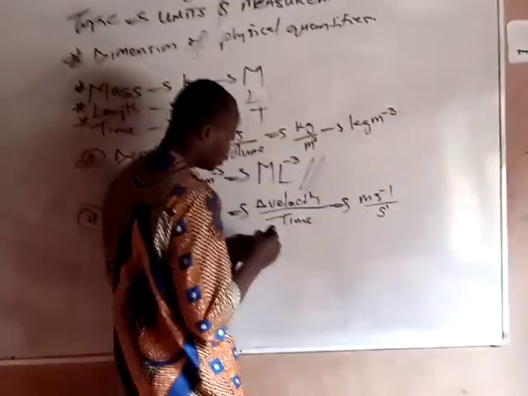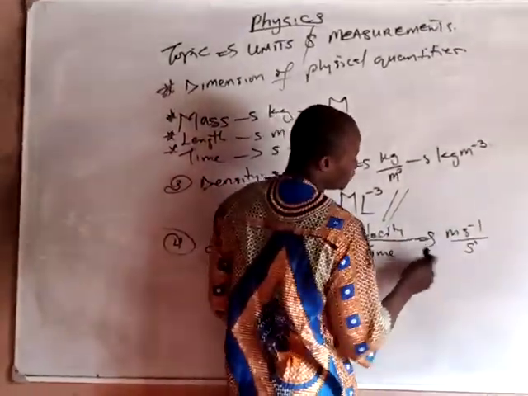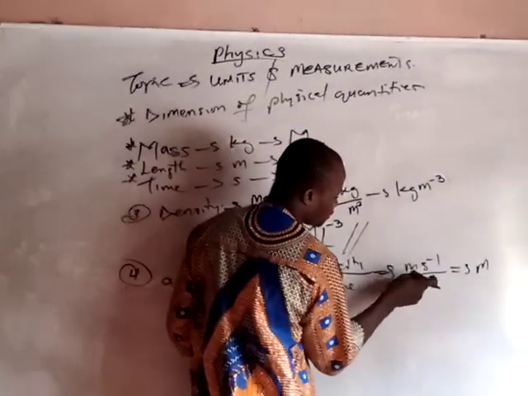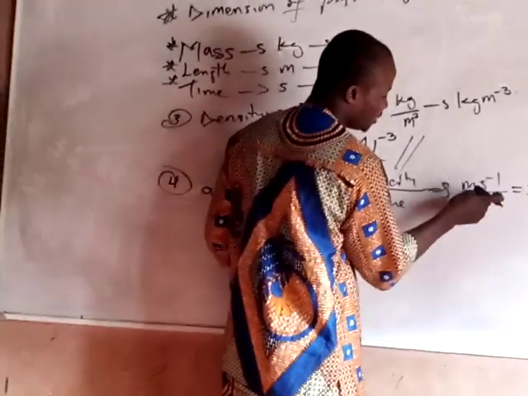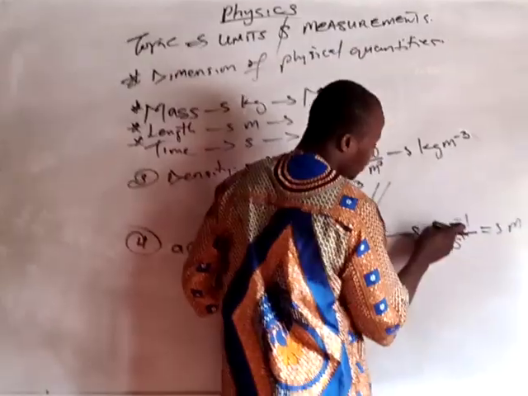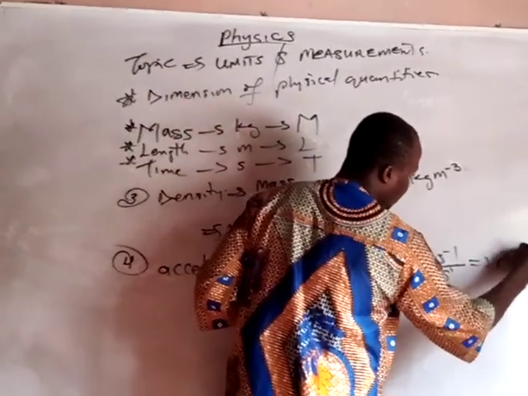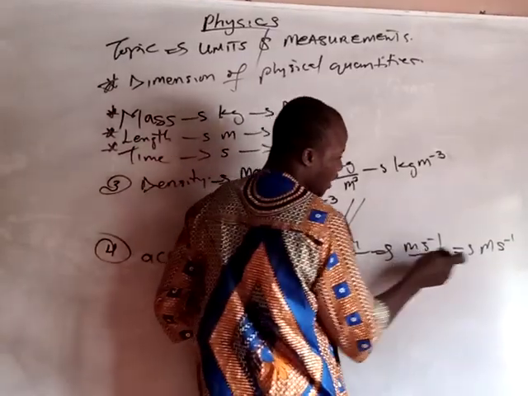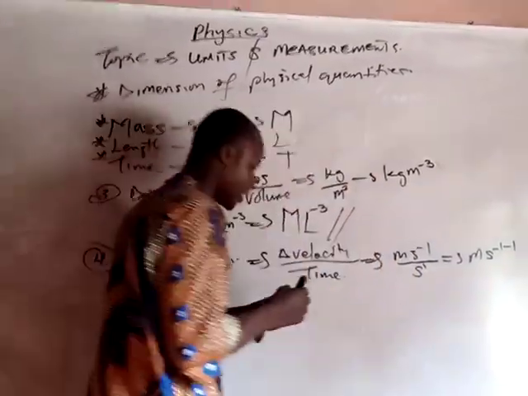Don't forget that this is also raised to power 1. If you have something like this, I'm just going to pick the s, because the base is equal and they are joined together by a division sign. So pick one s raised to power minus 1. You subtract the power: the power is 1 here, subtract it, which is minus 1.